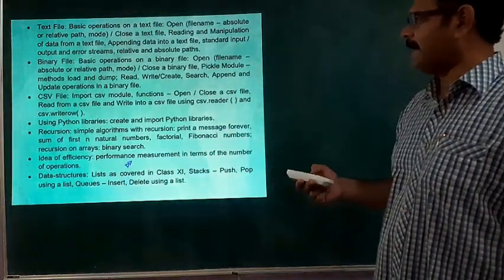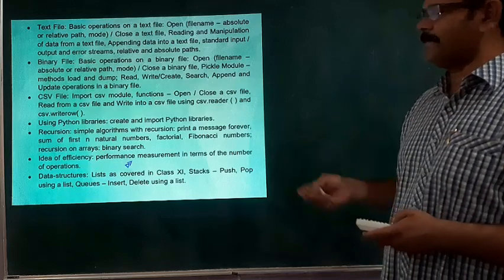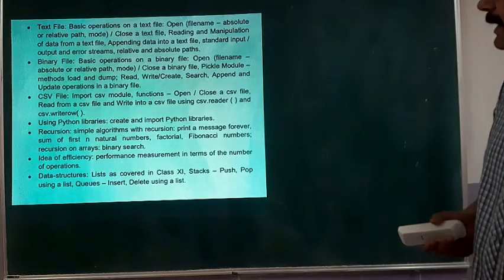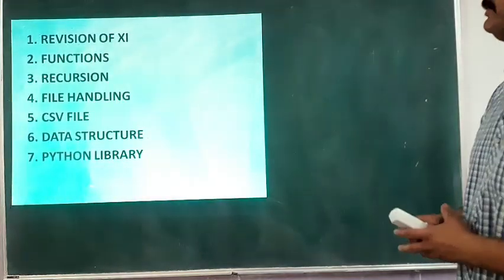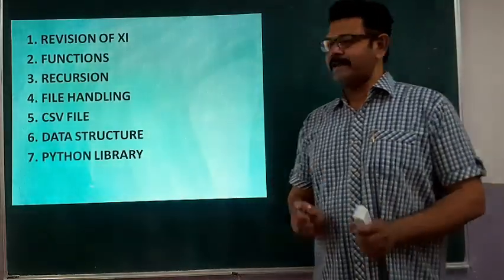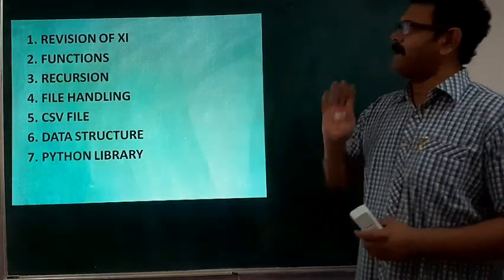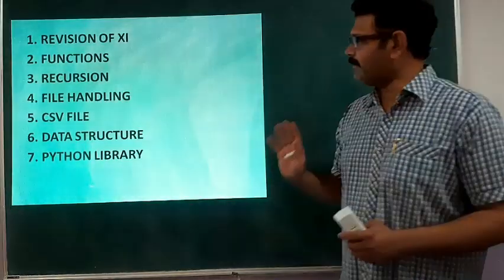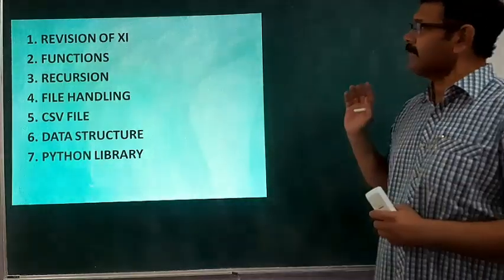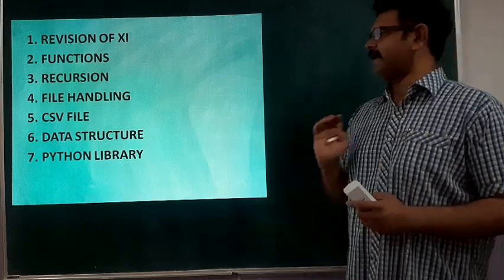Here that idea of efficiency, the performance measurement in terms of the number of operations. So that is the algorithm measurement, and the last one is data structure. So that overall conclusion is that the first unit programming practice consists of these seven kind of things. First one is revision of class 11, functions, recursions, file handling, CSV file, data structure and Python library.